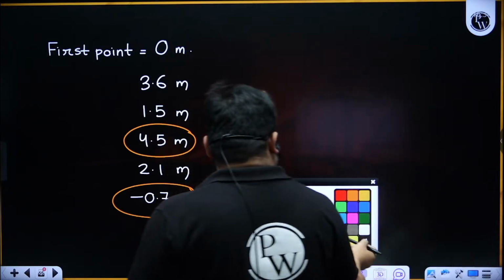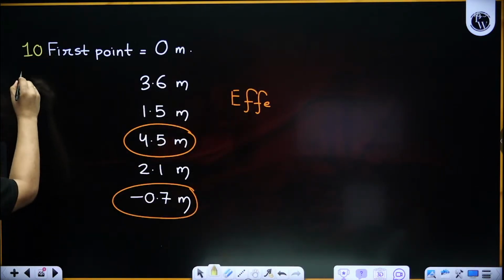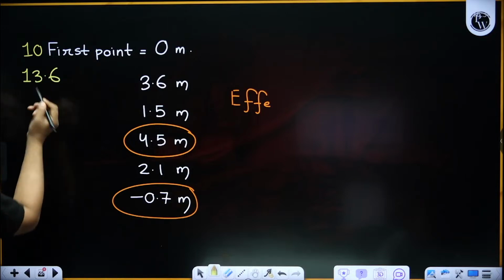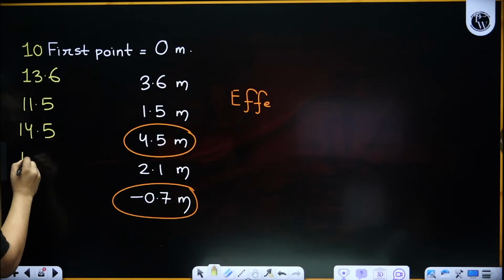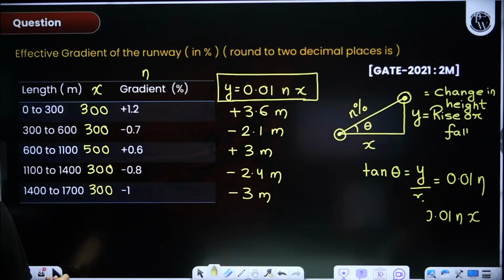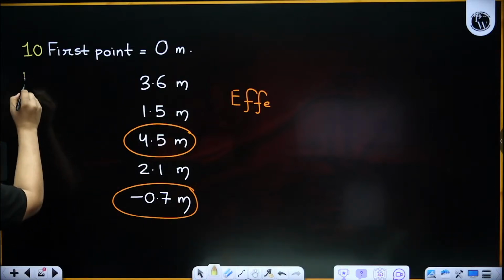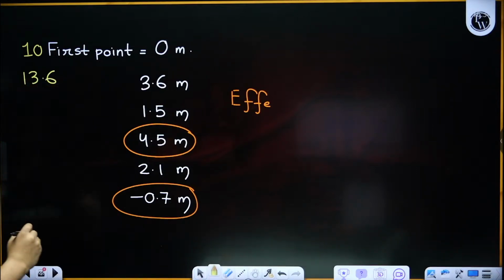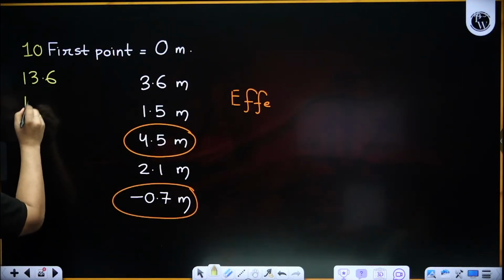Suppose I am taking the first as 10 meter. The next one will be 13.6. Then minus 2.1 means 11.5.